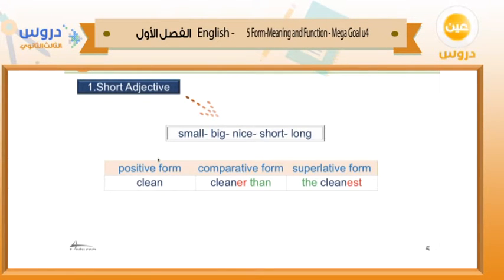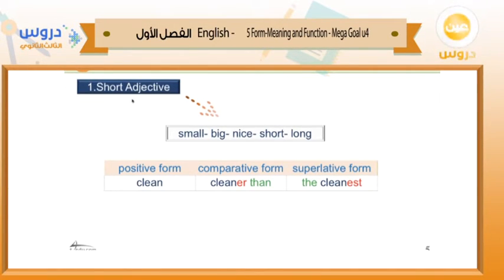For these short adjectives, if we have the adjective clean, what is the comparative form of clean? It's cleaner than.